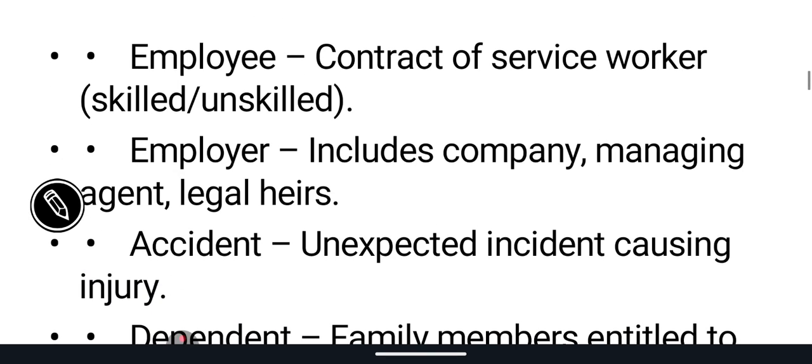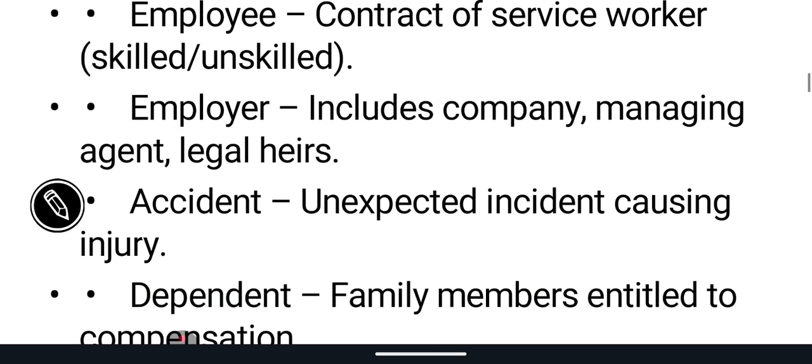Employer includes company, managing agent, legal hires. Employers means those who hire the employees; they are also included in this. That includes the company, the managing agent, meaning those who manage, and legal hires, those who hire, meaning the HR department is also included.